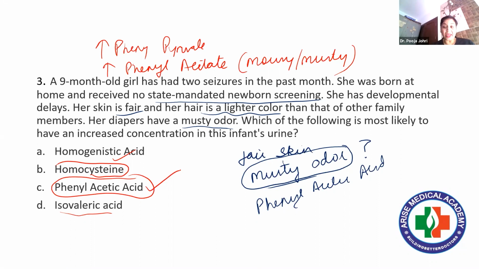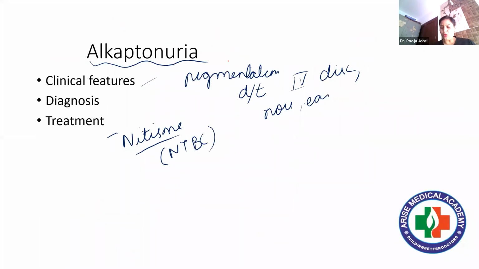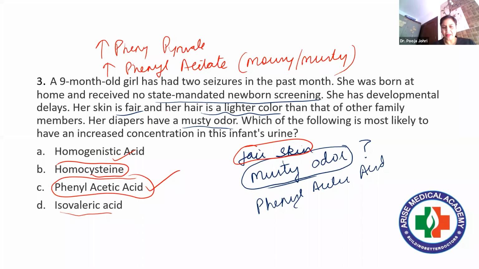Acha, if you think about fair skin, I'll give you the hint here. Just now I told you, I'll show you this slide, that tyrosine is required for the synthesis of melanin also, the skin pigment. So if phenylketonuria is there, this enzyme is absent. Automatically, there won't be synthesis of melanin. No melanin will be there. So it is evident that it is this. Then we move over to the next question.